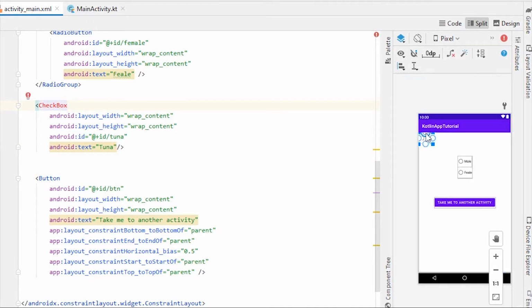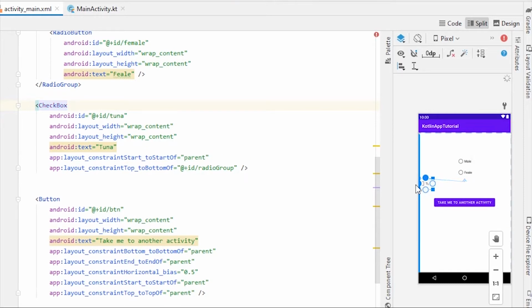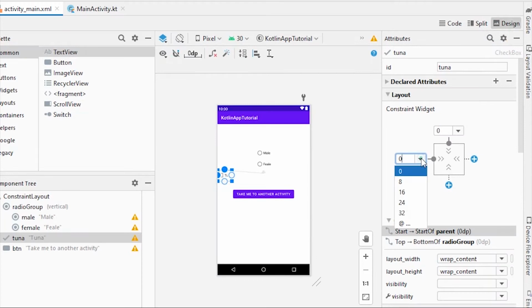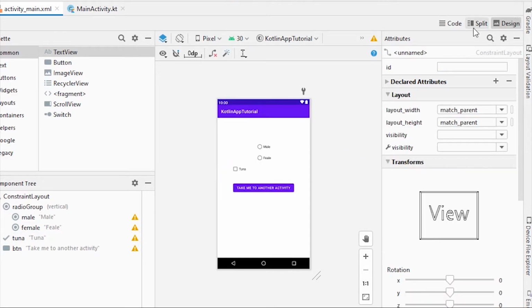I'm gonna give a top constraint under this radio group and a left constraint to here, and in design let's give 64. Okay, that's perfect.